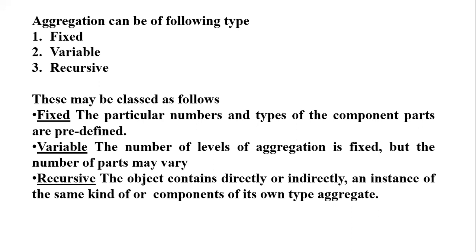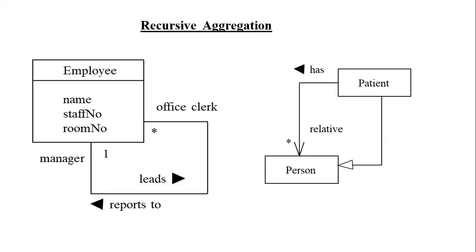Recursive aggregation means directly or indirectly association is done in the same kind. For example, there are some employees in a company. One employee is a clerk, one employee is a manager. Both are employees, means a manager is a manager and also an employee.